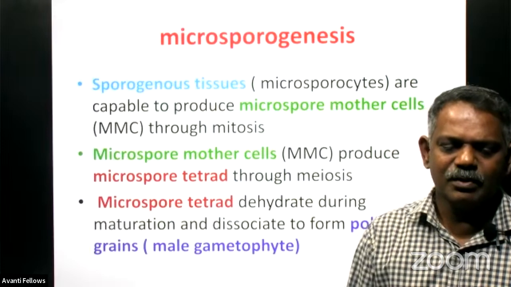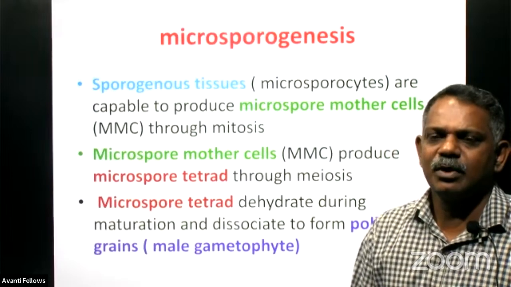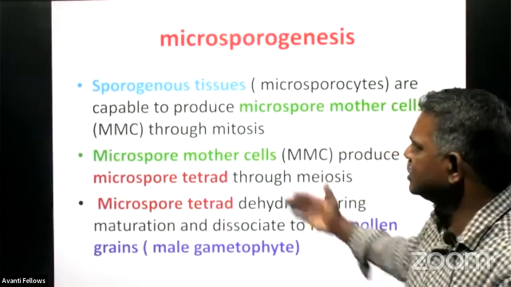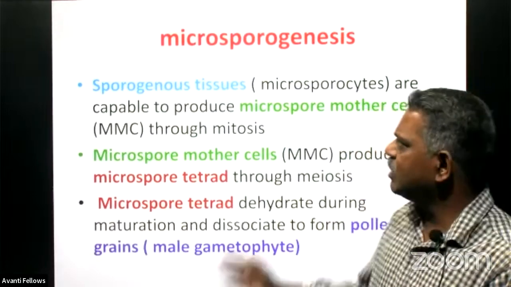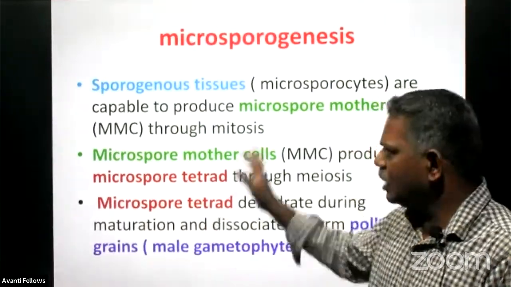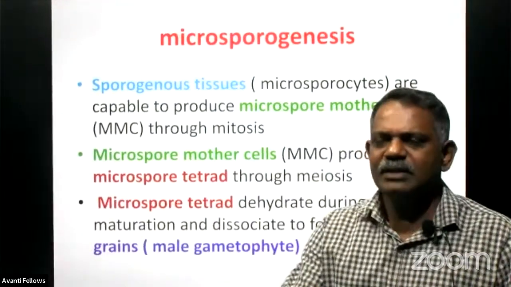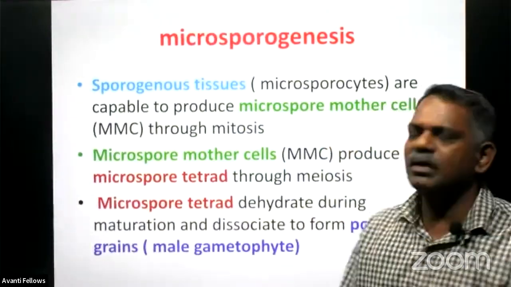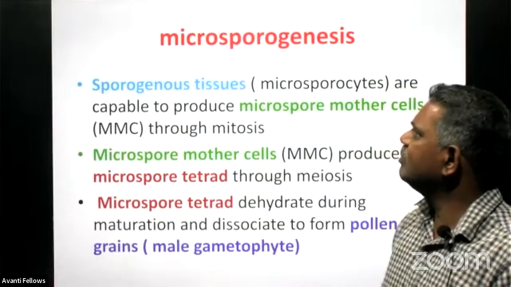Then let us see the process of microsporogenesis. Microsporogenesis means what? The process to produce male reproductive gametes. So let us see, this topic is also very important as far as your examination is concerned. Not only microsporogenesis, megasporogenesis is also equally important, right? So you have to explain the process of microsporogenesis with a schematic diagram. So easy to understand, easy to by heart, and easy to explain the process of formation of microspore from microspore mother cell, and this process we call microsporogenesis.